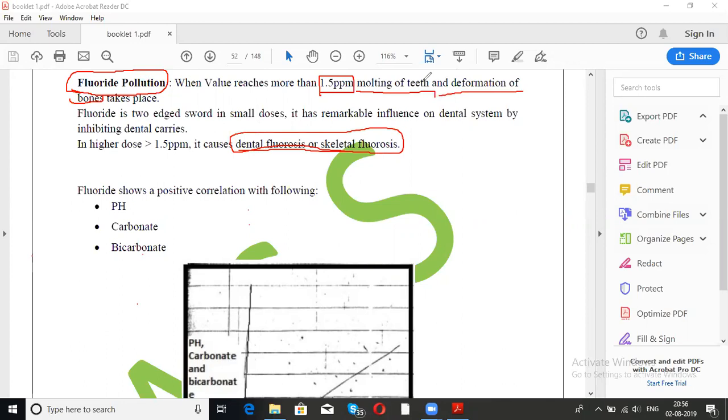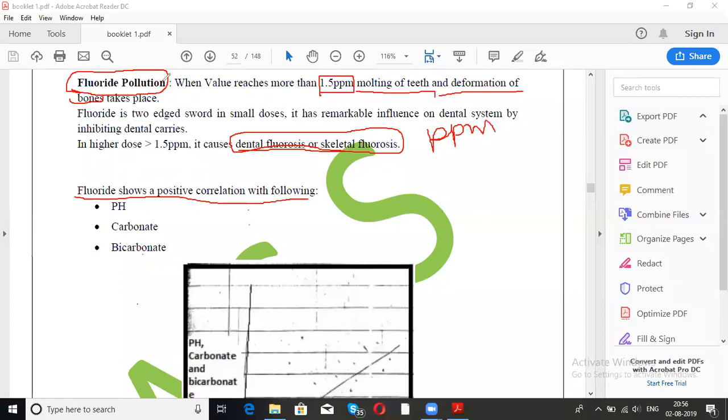Okay guys, clear? Any problem? Now let's see what is written here. Fluoride shows a positive correlation with the following. Okay, one thing I want to tell you here. Do you know what ppm is? ppm means parts per million. Everyone would be knowing that.